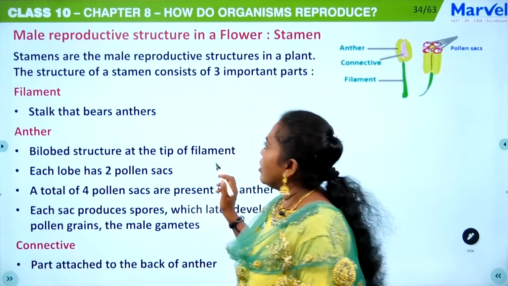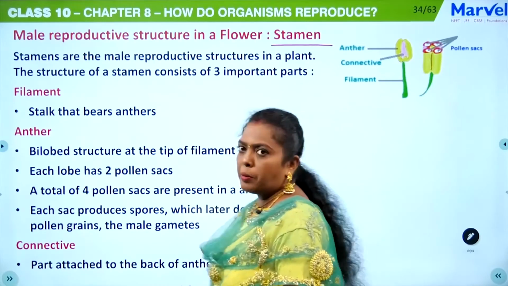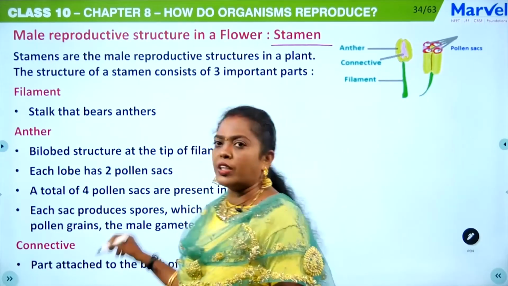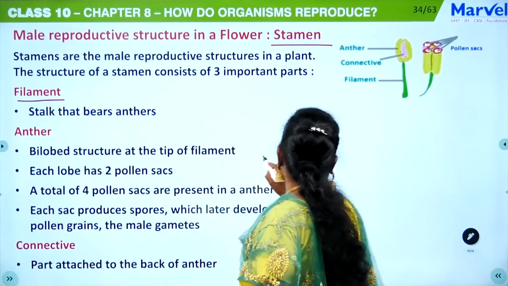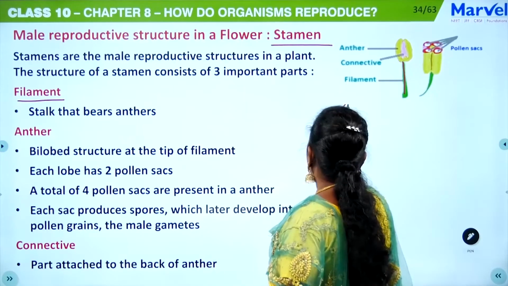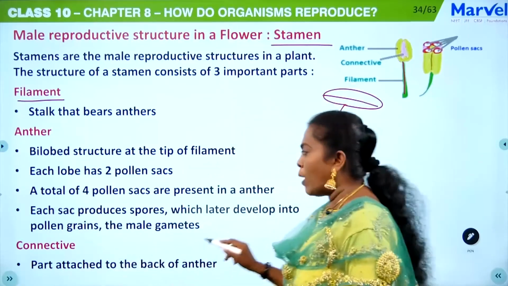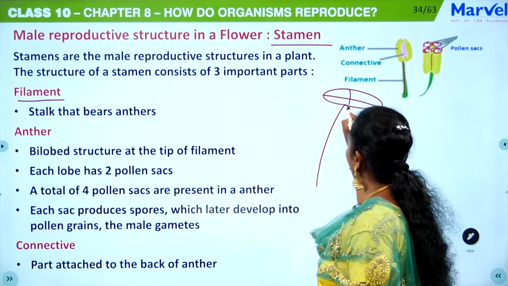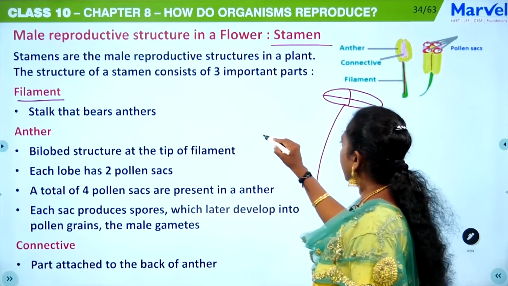Okay, then the male reproductive structure in a flower is nothing but the stamen. So the stamens are the male reproductive structure, and I have told you it is going to consist of three things. One is filament. This filament is nothing but a stalk. You can see here. Okay, this is just a stalk that bears this anther. Okay, so this anther is a bilobed structure. It has two lobes, and you can see each lobe is going to have a pollen sac. Each lobe, okay, I am just taking a section of it,